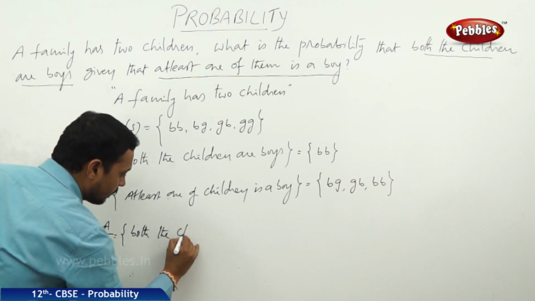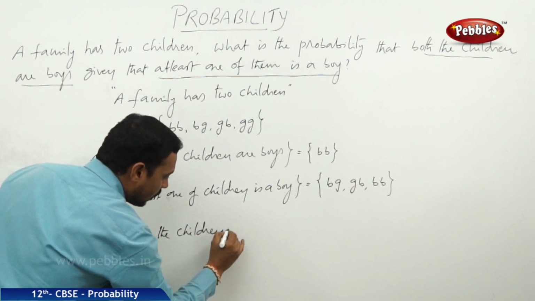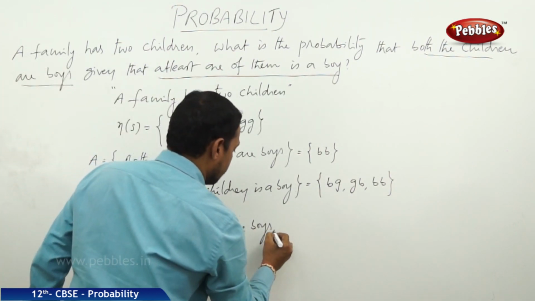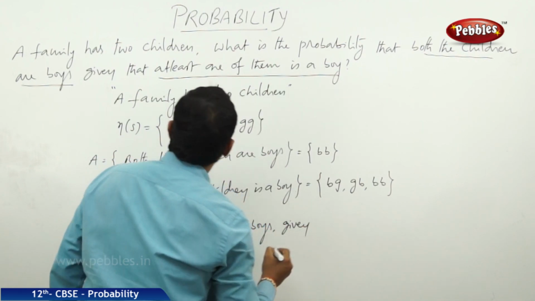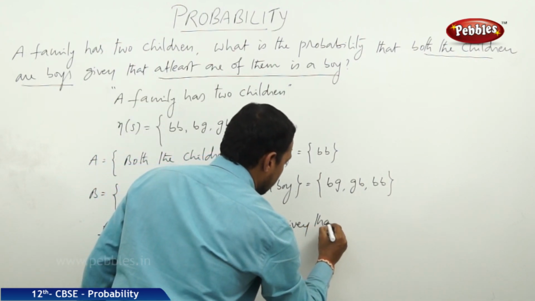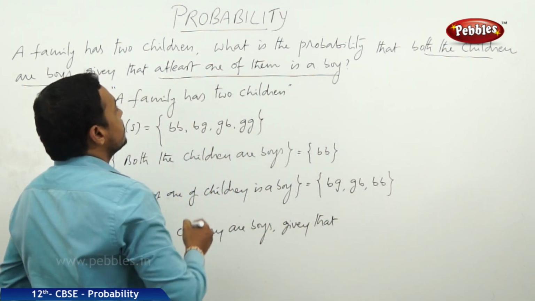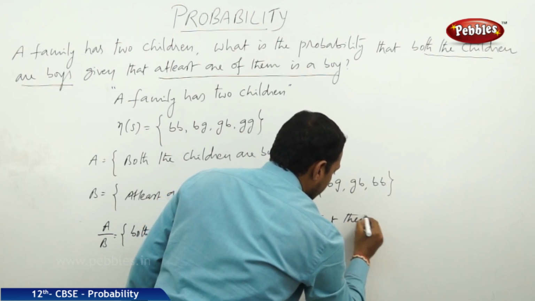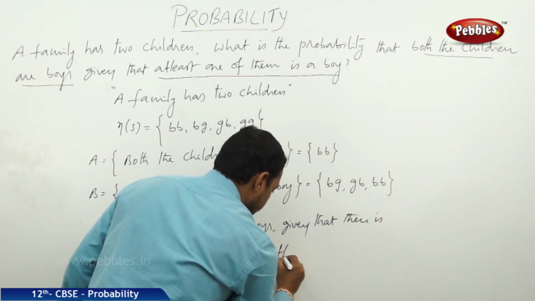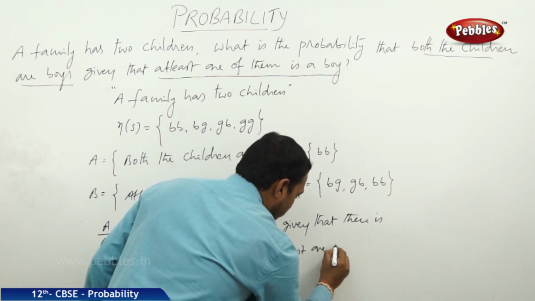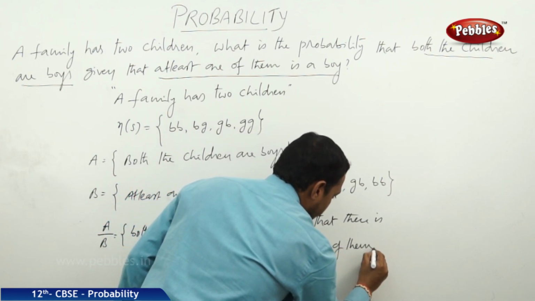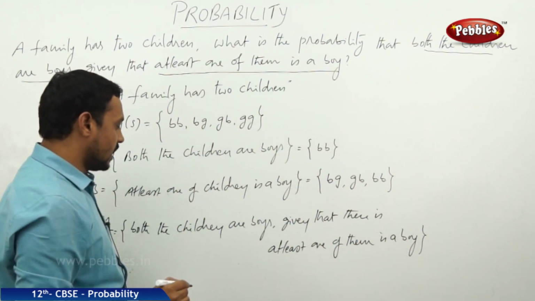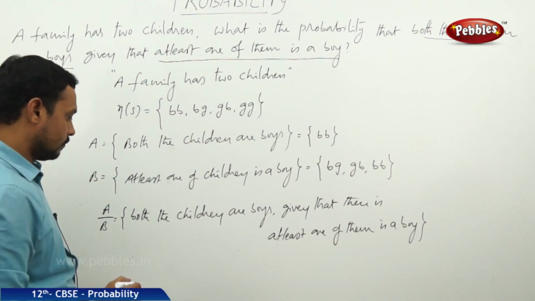Both the children are boys, given that it is given that there is at least one of them is a boy. Now this is a conditional event A by B.